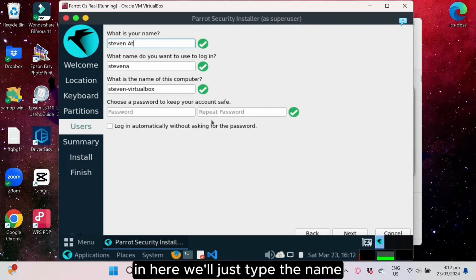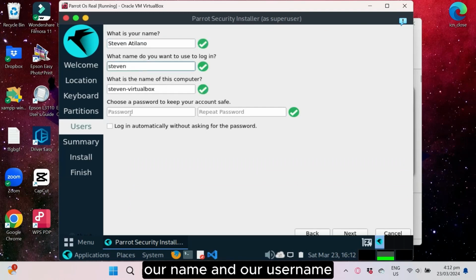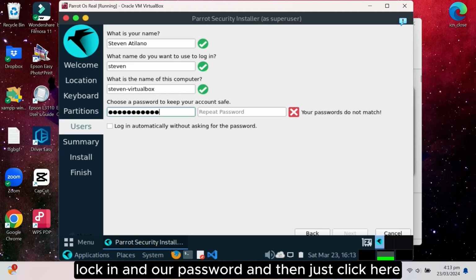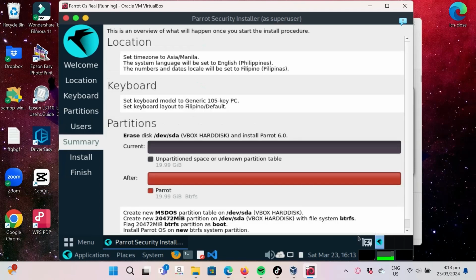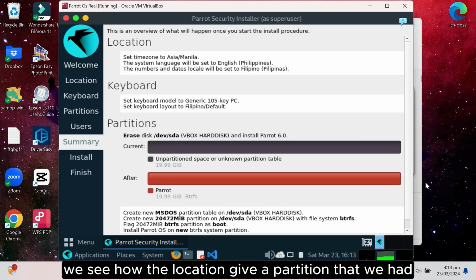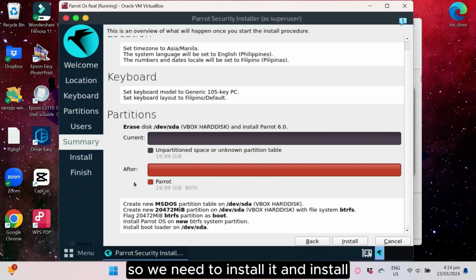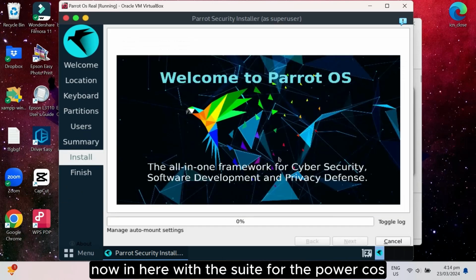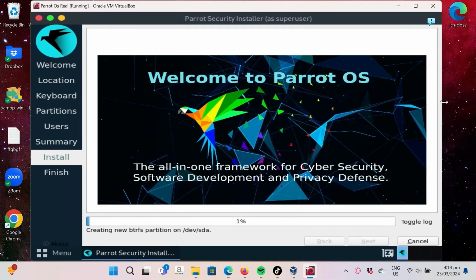Here, we'll just type our name, our username to log in, and our password. And I just click log in automatically, then click next. Here, we see the location, keyboard, and partition that we had. So we need to click install and install now. Here, we just wait for Parrot OS to fully install.